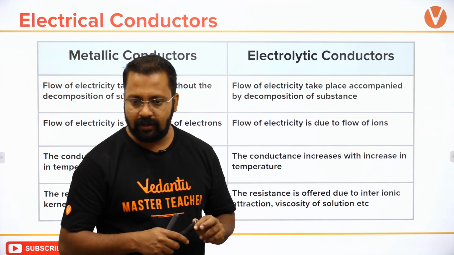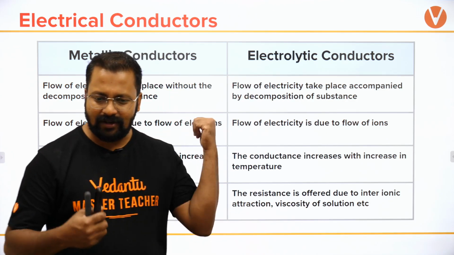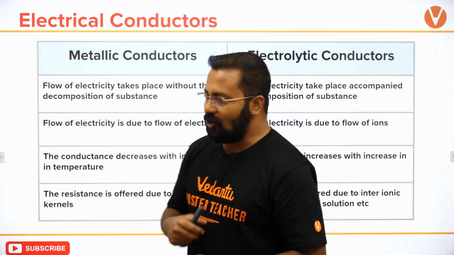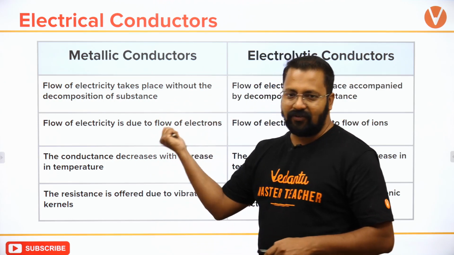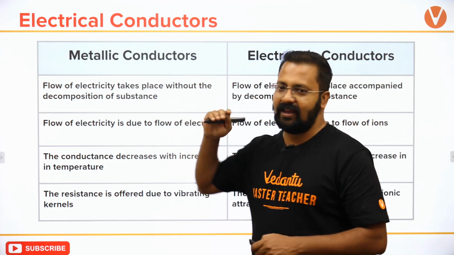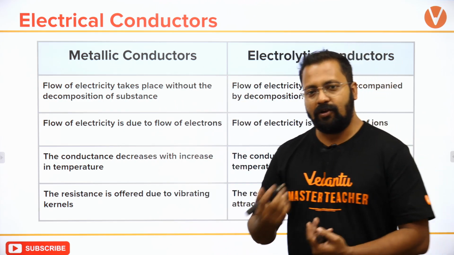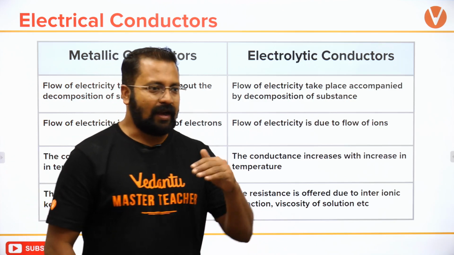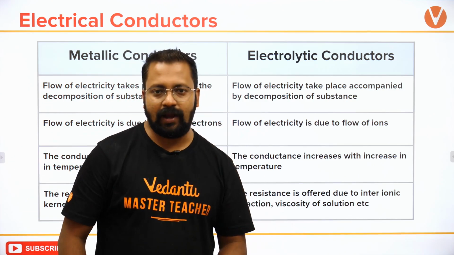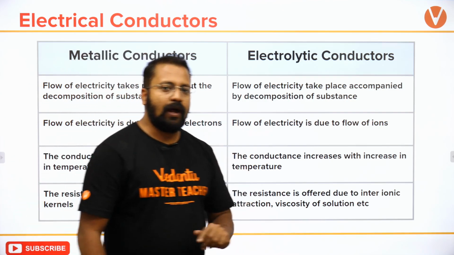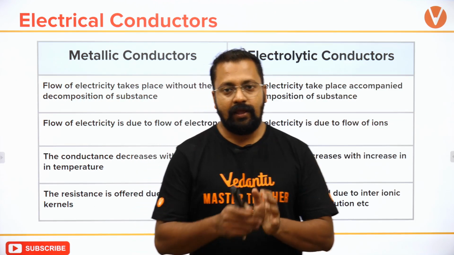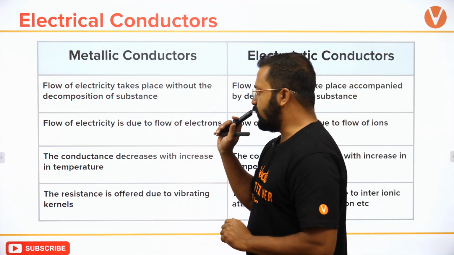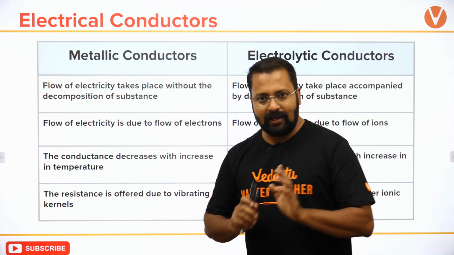Reason for metallic conductors' conductance, it's written over here. It's because of movement of free electrons. They have free electrons, they can move, and because of that, अब क्या physics में ये पढ़ोगे, there is something known as band theory, conduction band and valence band. So you will understand it in greater detail how metallic conductance takes place in physics.